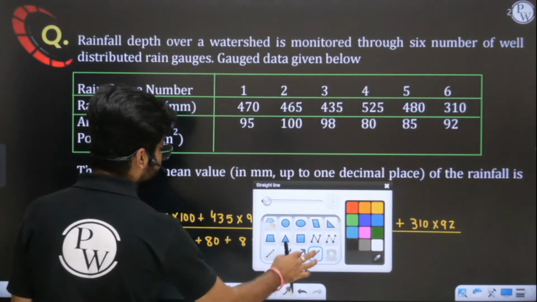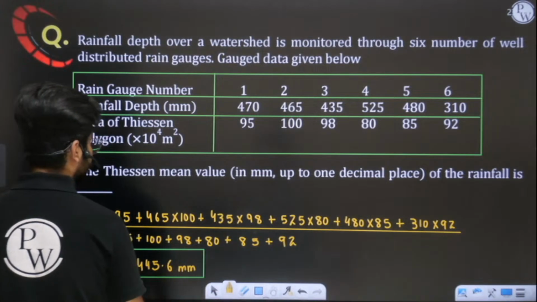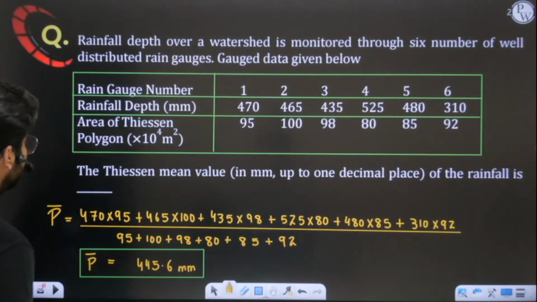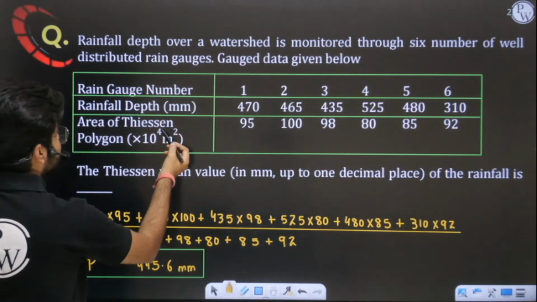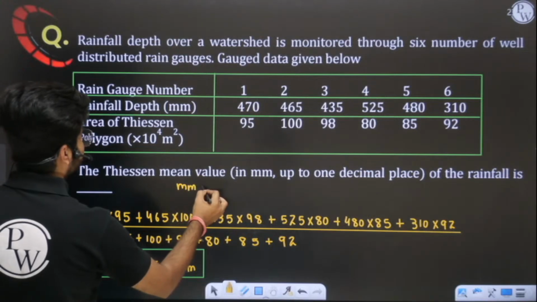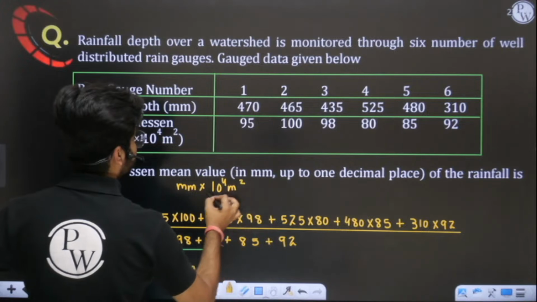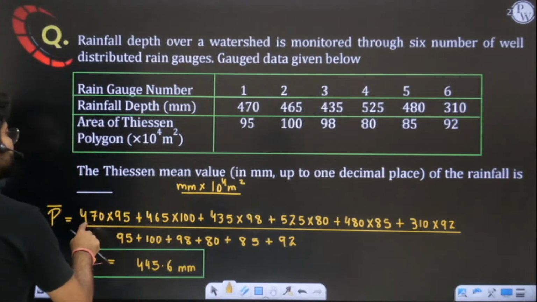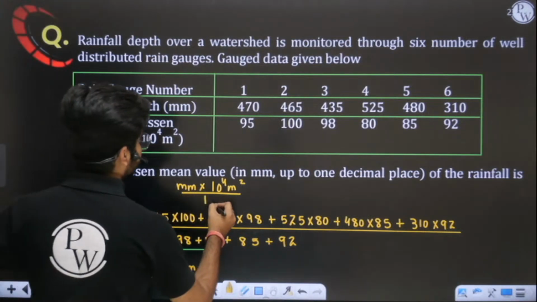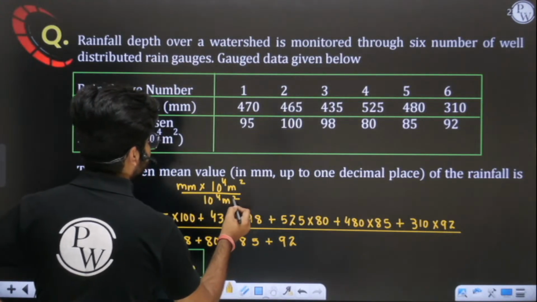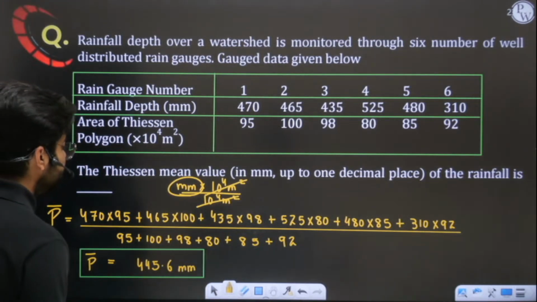But I hope the unit is very clear to you, how we are getting this unit. If we talk of the numerator, we have multiplied this by this. So in the numerator we have mm multiplied by 10 power 4 meter square. This is the unit of the numerator. We have multiplied precipitation depth by area, divided by area. In the denominator we have the area unit, so this will get cancelled. So obviously the answer which you will get will be in mm.